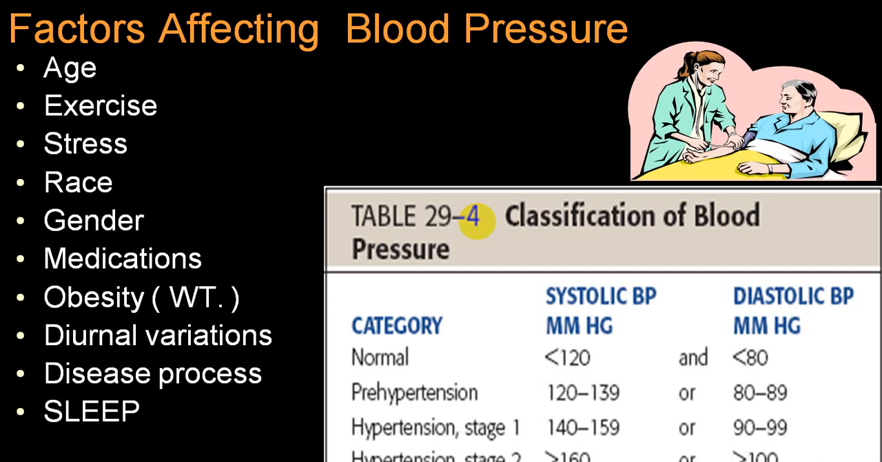Exercise will increase the blood pressure. Any mental stress, physical stress will also increase the blood pressure. Race, depending upon the typical race, there may be little elevated blood pressure. Male will have a little higher blood pressure as compared to female. Certain medication can also increase the blood pressure, and certain medication can decrease your blood pressure.